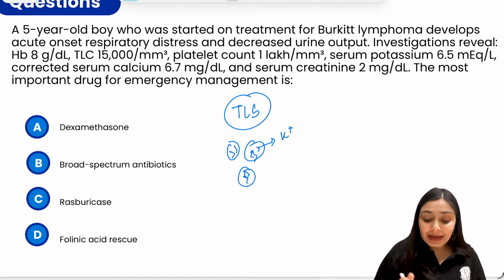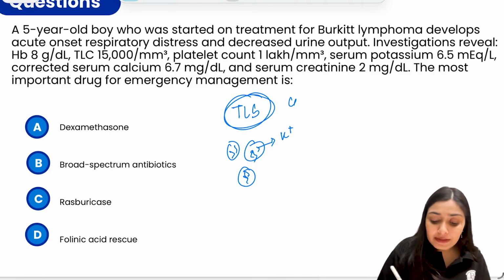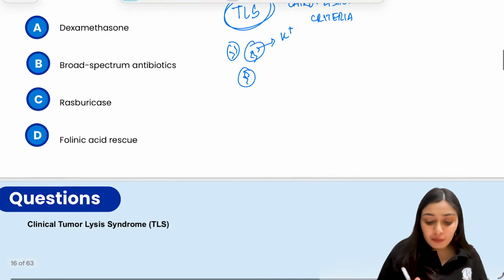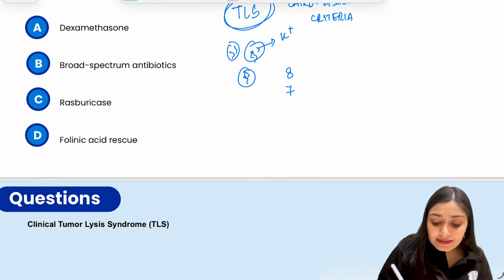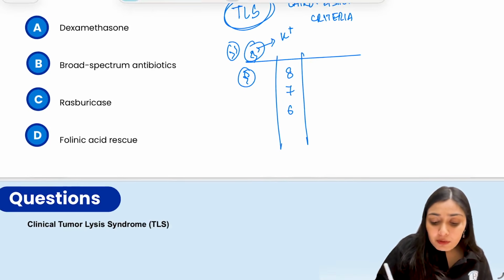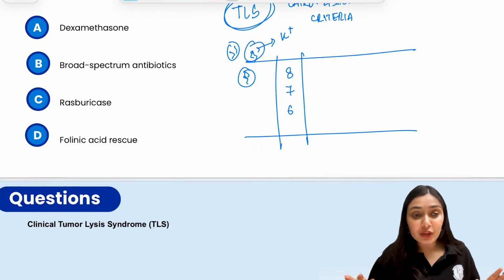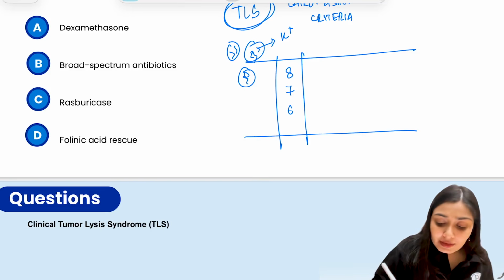So you should know the criteria for tumor lysis syndrome, given by the Cairo-Bishop criteria. Remember these three numbers. What are these three numbers? 8, 7, 6. Remember, in TLS, everything will increase except the calcium. So calcium, let's write in the middle.